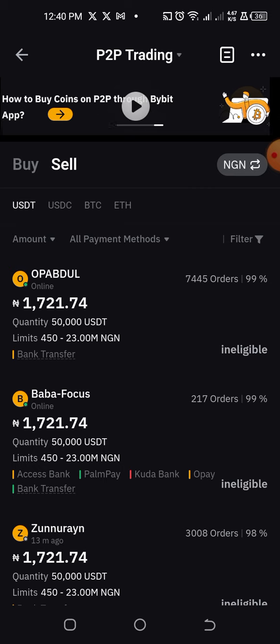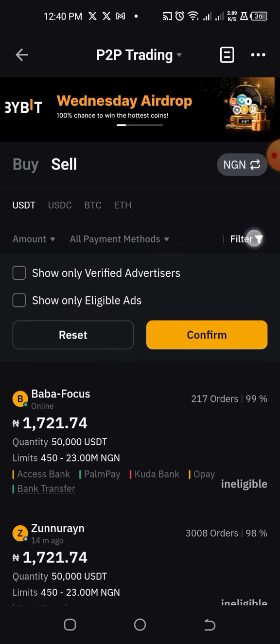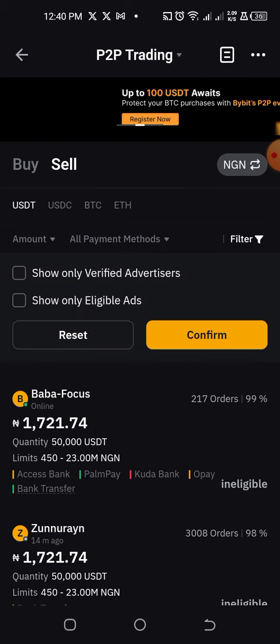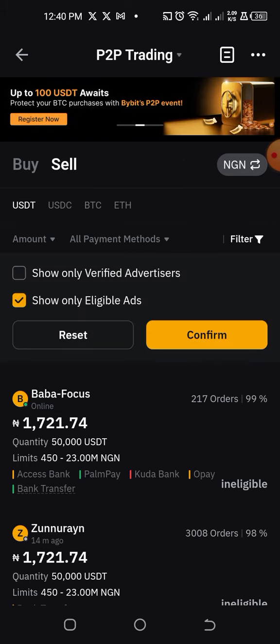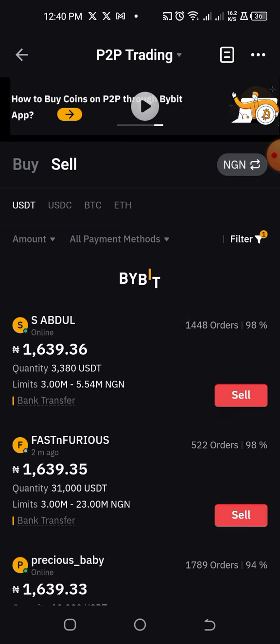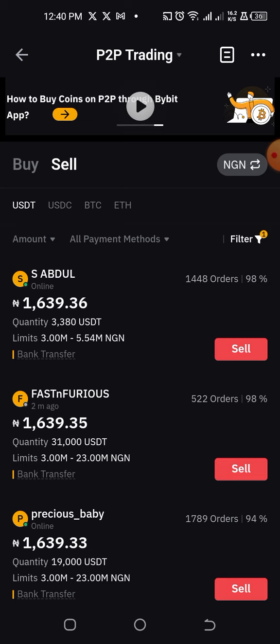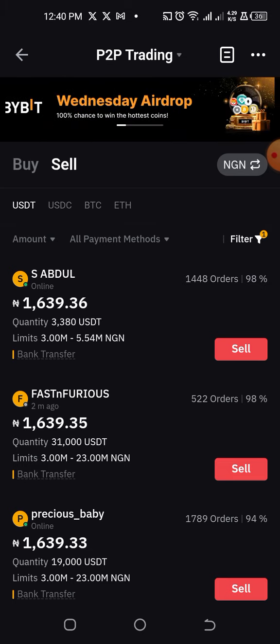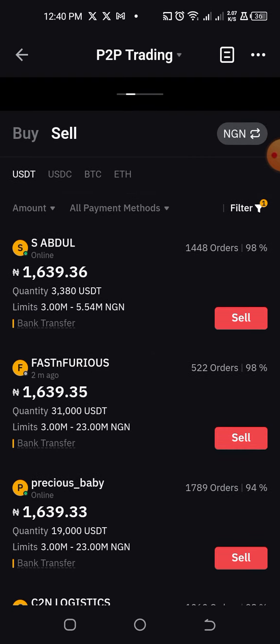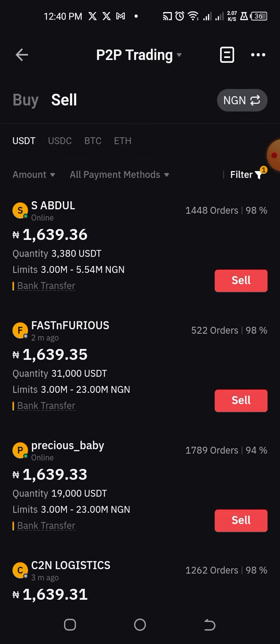Or what you can do, you use this filter here. You use the filter, and then you can show only eligible ads. Show only eligible ads. You click on confirm. Then all the ads that you now see are the ones that you can interact with. So that is what you want to do, and after that you just pick the particular person you want to transact with.